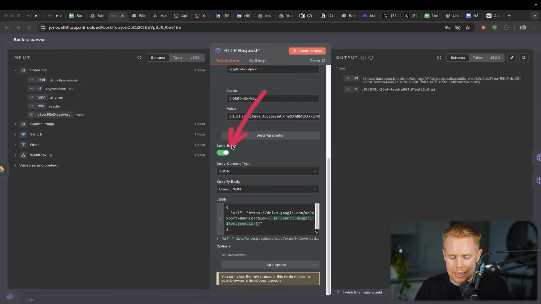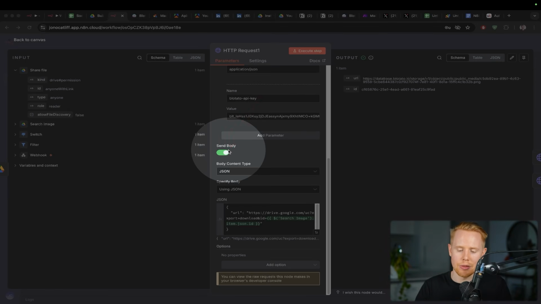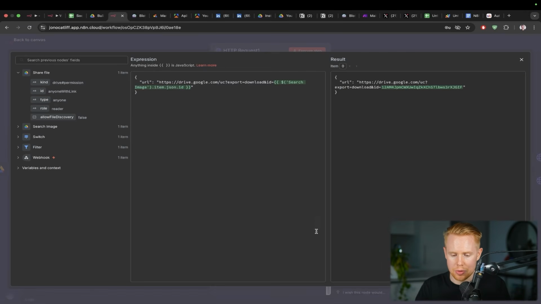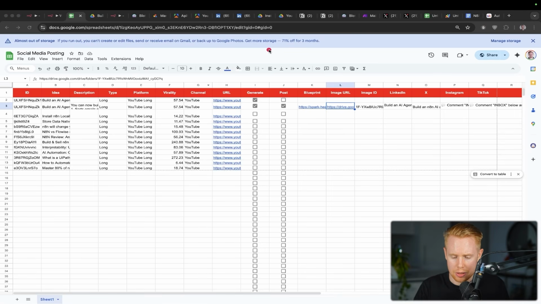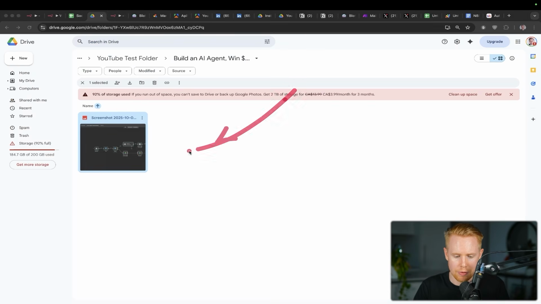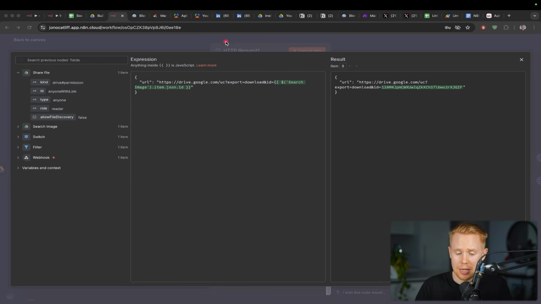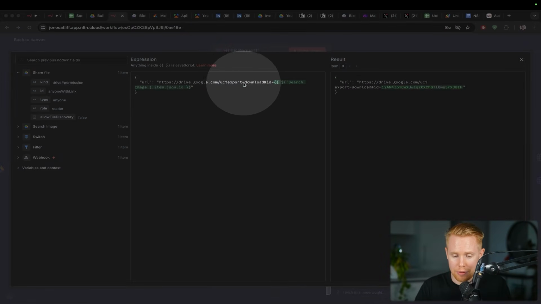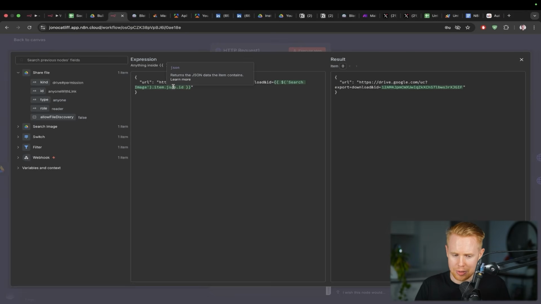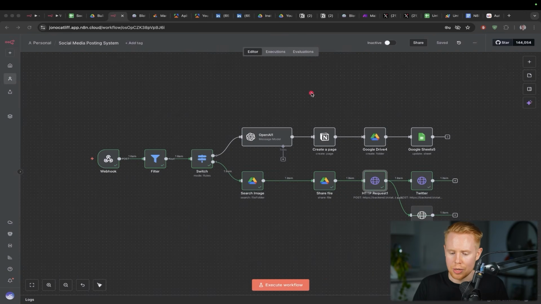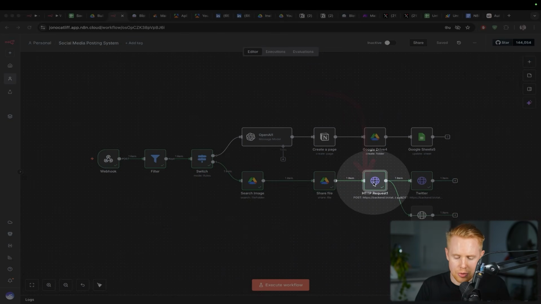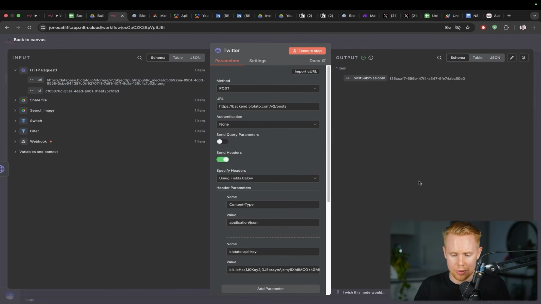We're good to go. Last thing is just sending a body. We're sending additional information to be processed. Specifically, what we're doing is we're sending the URL of the image. So again, inside our particular Google Sheet here, we have this Google Drive with the image here. We're taking that image and we're going to upload it. This is the specific format that it needs to be. We're essentially saying, hey, we're going to export this as a download. Here's the ID of the image that we're going to download, okay, and upload to Blotato. Once we do that, it will upload this to our particular account. And then lastly, we're going to publish on all of our social media platforms.